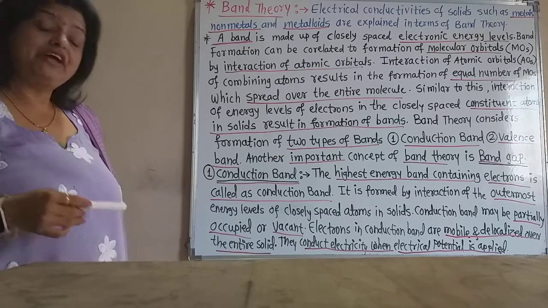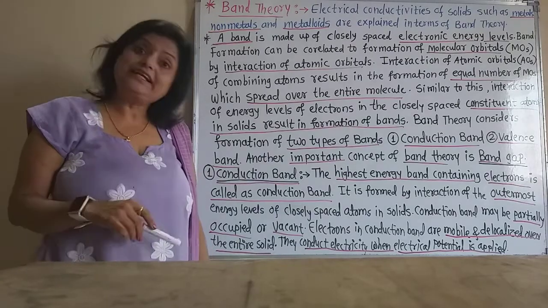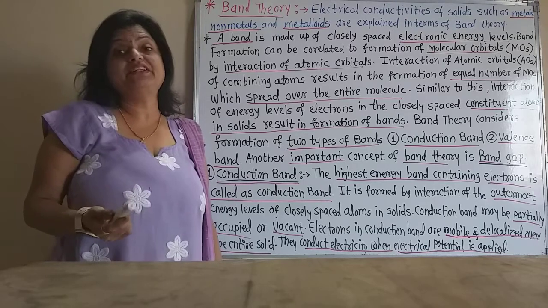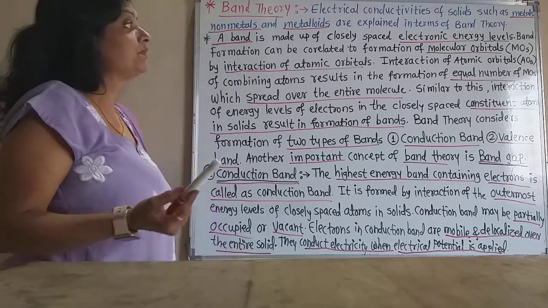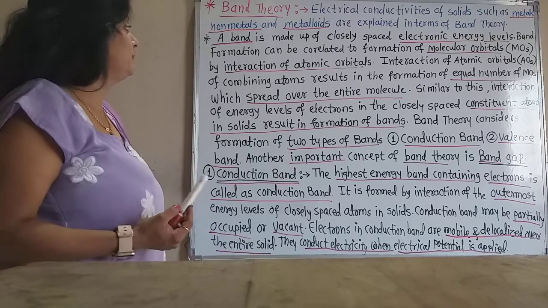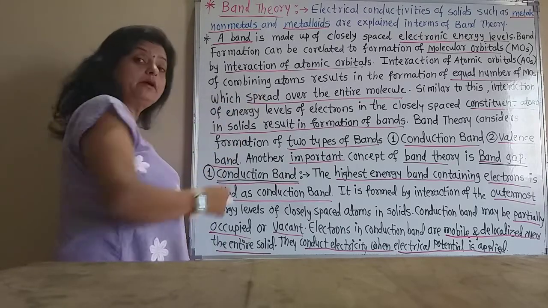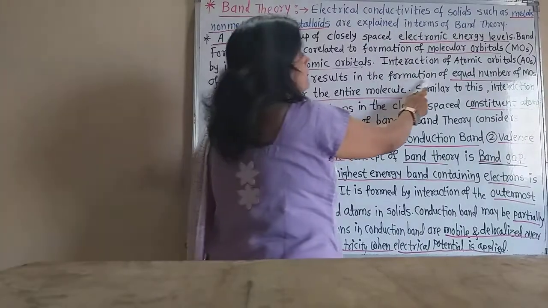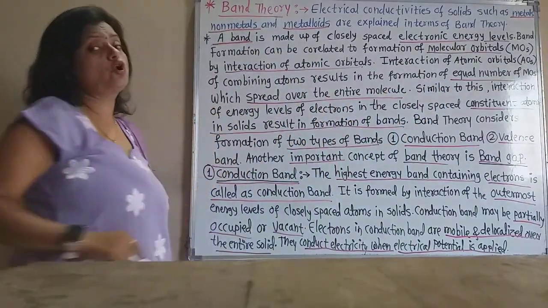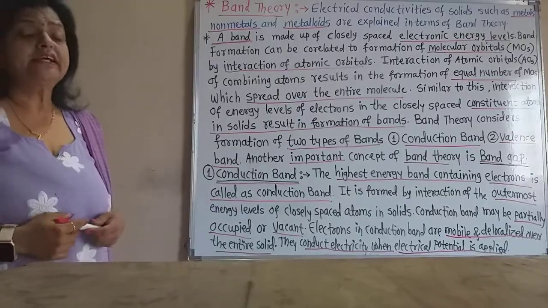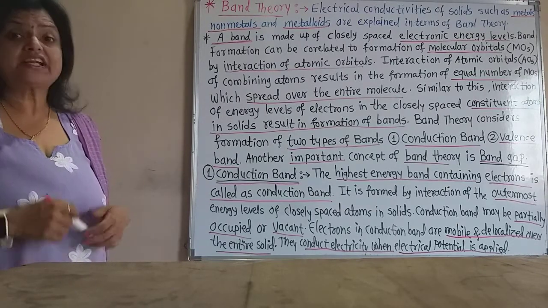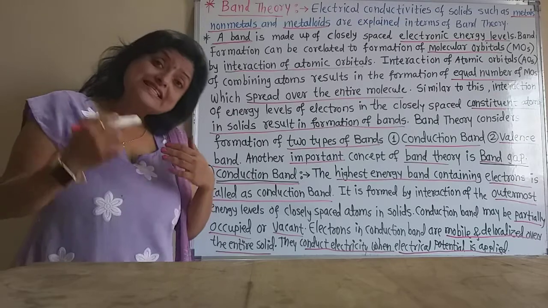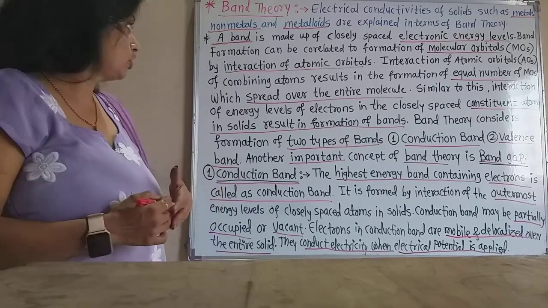Now, when a molecule is formed from atoms, there is interaction between the atomic orbitals and they form the molecular orbitals. Interaction of atomic orbitals of combining atoms results in the formation of an equal number of molecular orbitals.